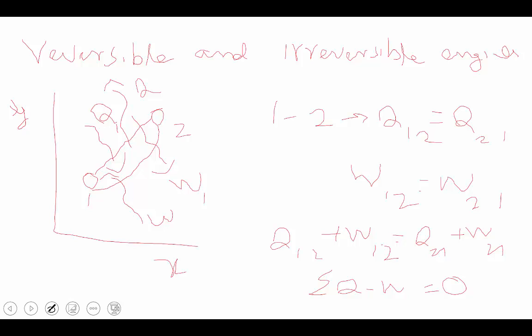This is the first law of thermodynamics. For that condition, the process is called a perfect reversible process.